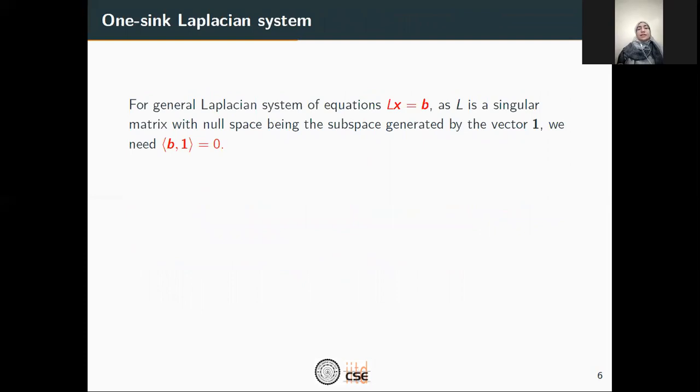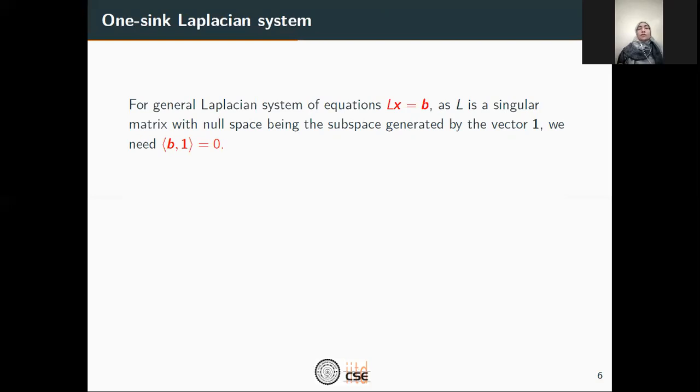For this, let's first consider the general Laplacian system of equations Lx = b. Since L is a singular matrix, with its null space being the subspace generated by the all-ones vector, the sum of all the entries of the b vector should be equal to 0. And in general, this b vector can have multiple negative terms.